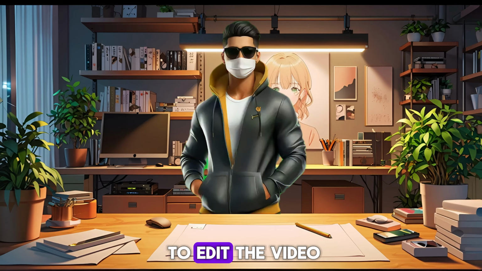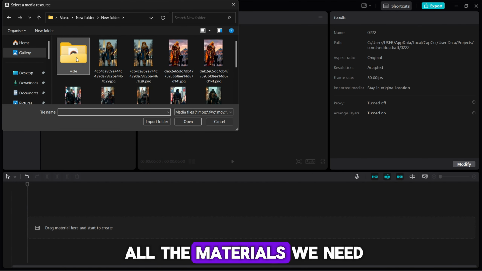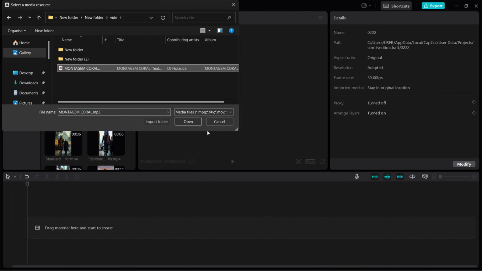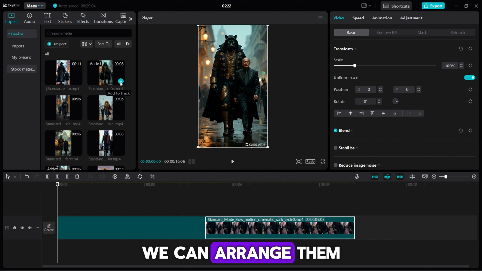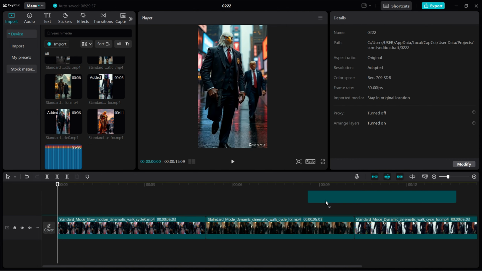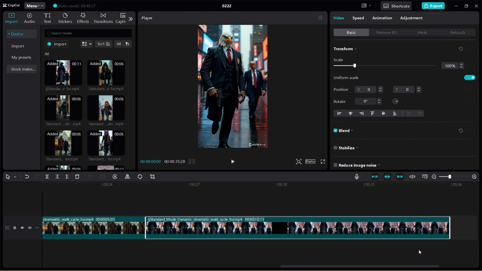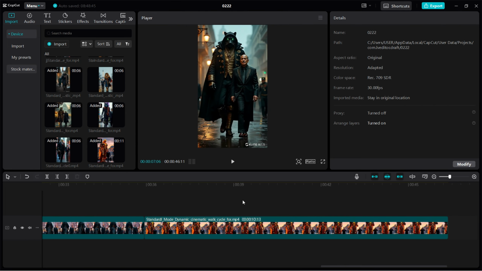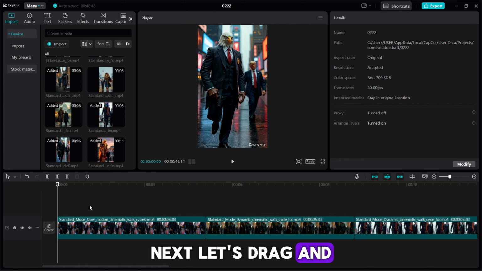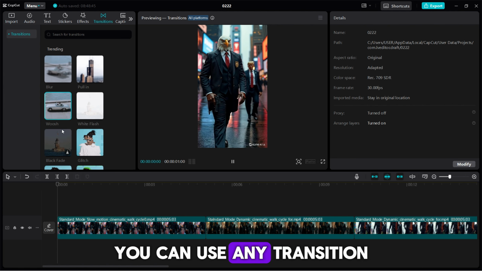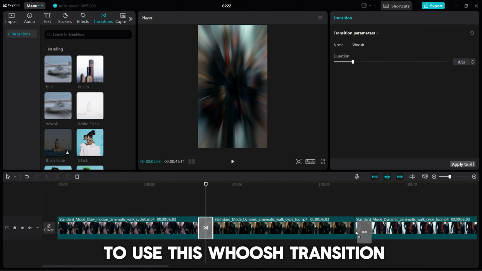Now that we're ready to edit the video, let's begin by importing all the materials we need. Once everything is imported, we can arrange them in the timeline. Next, let's drag and drop the music onto the timeline as well as the transitions. You can use any transition, but I'm just going to use this whoosh transition.